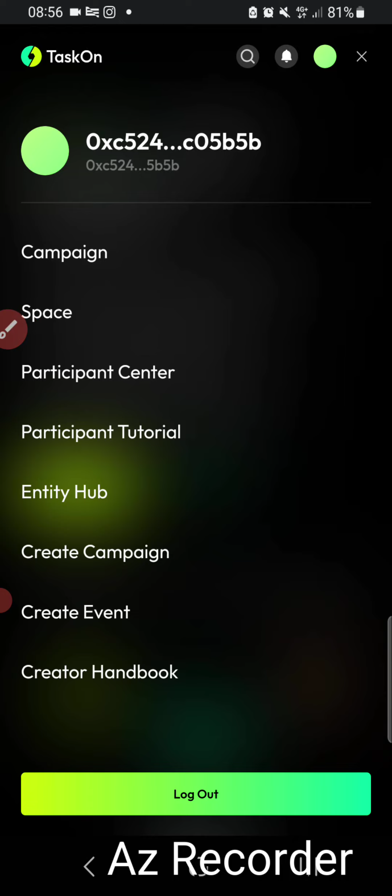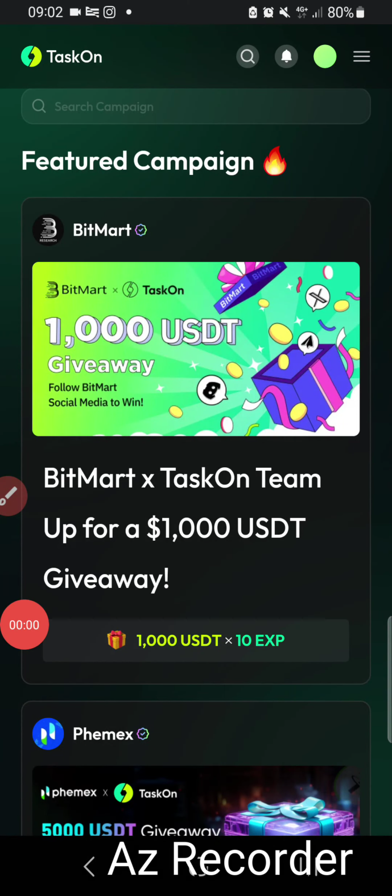After that, basically this is an all in one platform. Here you can find free crypto, free airdrops, and free giveaways, and unlimited upcoming and ongoing projects. So let's explain how this works. After login, everything is super simple. This platform is all in one.